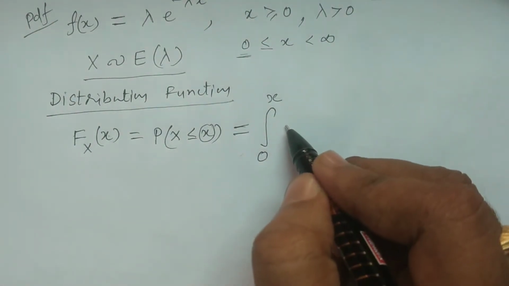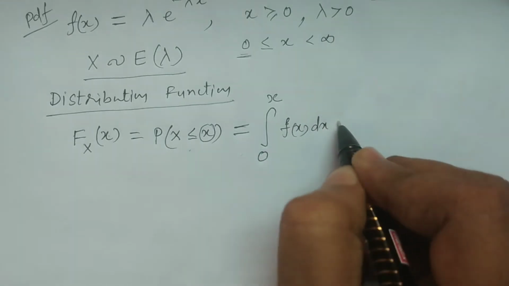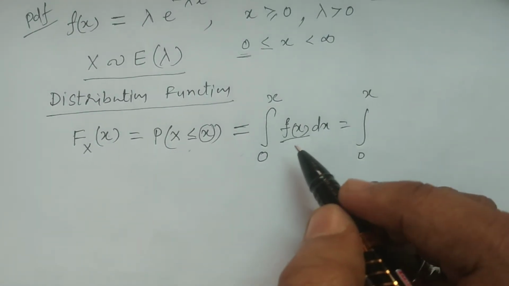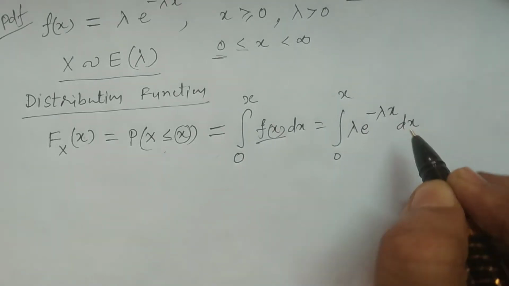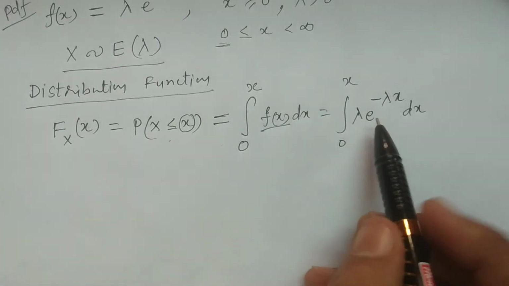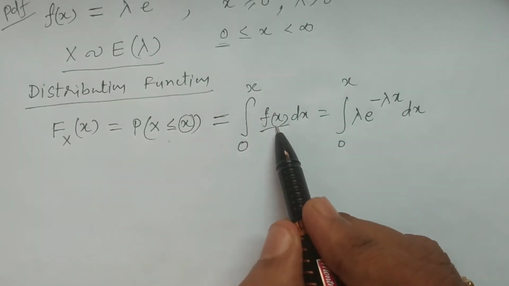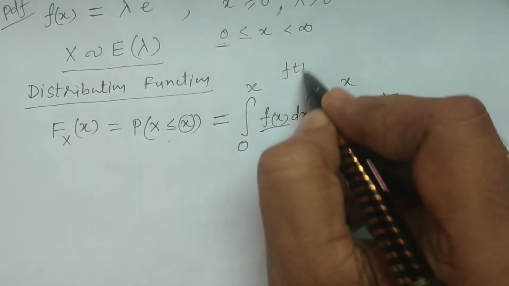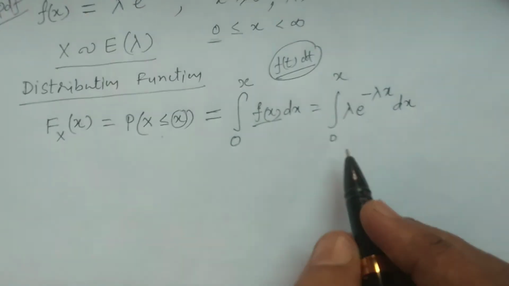So the probability is the integral of f of x dx, which equals the integral from 0 to x of lambda into e power minus lambda x dx. Here the limits are in x and the function is also a function of x, so we can change this to f of t dt. I'll explain this after completing the calculation.